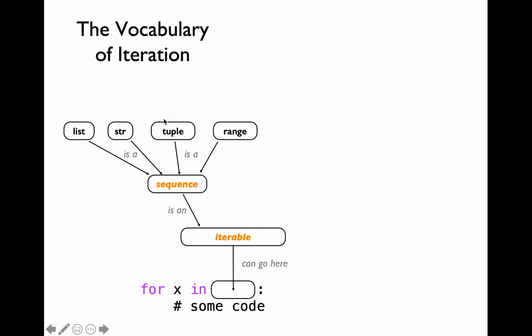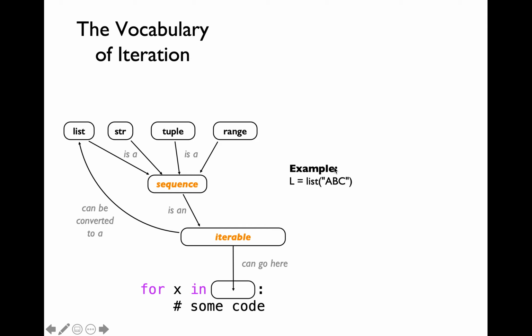List, string, and tuple are examples of sequence. So all of those are going to be iterable. The range built-in function returns a sequence of numbers. So that is going to be an iterable. Whenever you're dealing with an iterable, you can convert the iterable into a list because of this cyclic relationship over here. Let me give you an example.